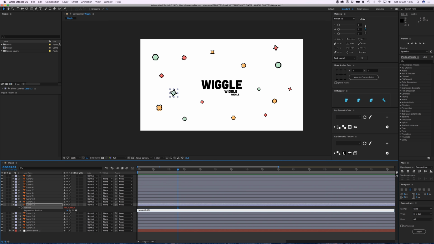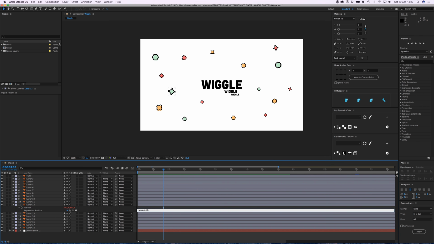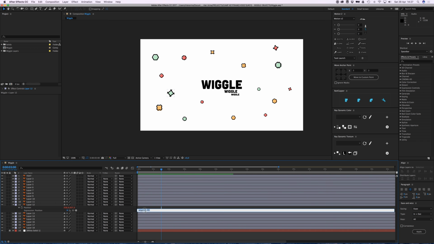So right now the value is 1 per second, and then 10 for the size. It'll go nice and smooth, and it'll just wiggle a little bit. If I make this like 40, it'll go a bit further, a bigger wiggle. And if I want to make it faster, I'll make this like 5. Now it will wiggle a lot faster, which is a little jerky, a bit berserk. So let's just keep it at 1 and 10. That was okay for me.